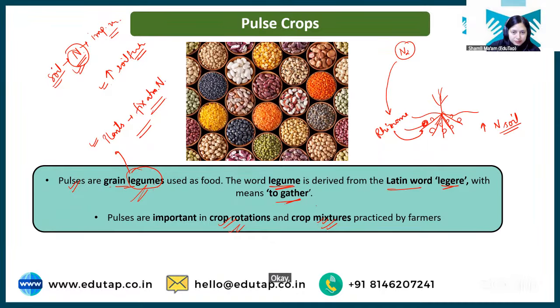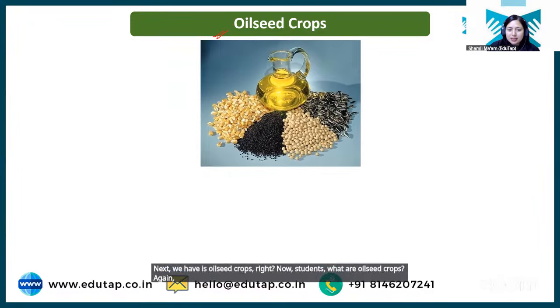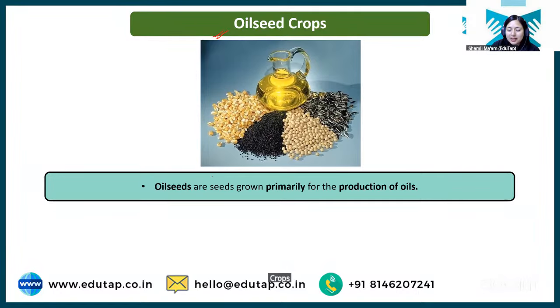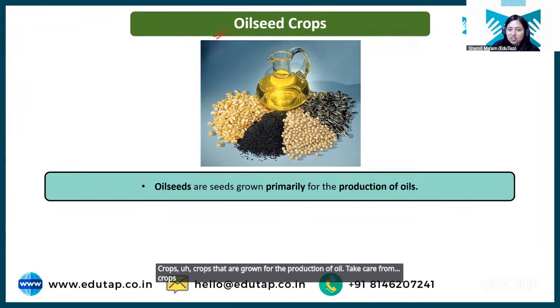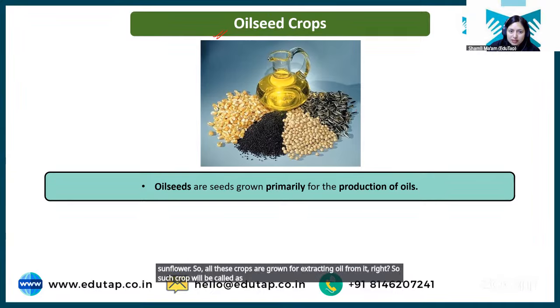Okay, very good. Next we have oilseed crops, right? Now, students, what are oilseed crops? From the name itself, it is clear. Crops that are grown for the production of oil. Crops from which we are extracting oil, like your mustard crop, like your soybean, like your sunflower. All these crops are grown for extracting oil from them, right? So such crops will be called oilseed crops.